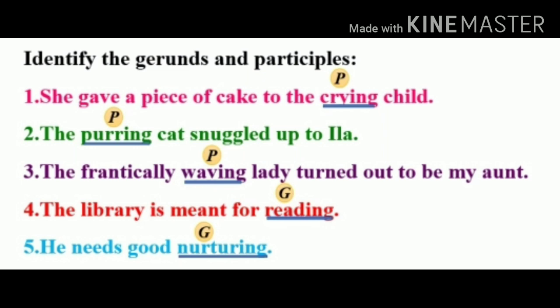Next and the last example, he needs good nurturing. Here again, we see that the verb nurturing is written as an object. It ends in ing. It acts as a noun and it answers to what? So, this is a gerund. Children, I hope now you can easily identify the finite and non-finite verbs and also you can identify their kinds, infinitive, participle and gerund.